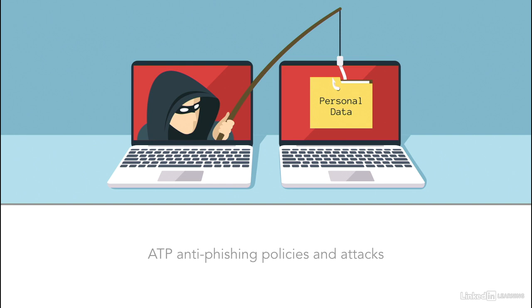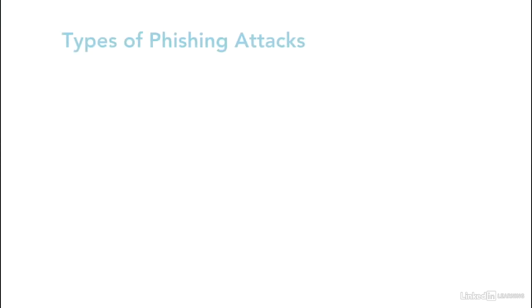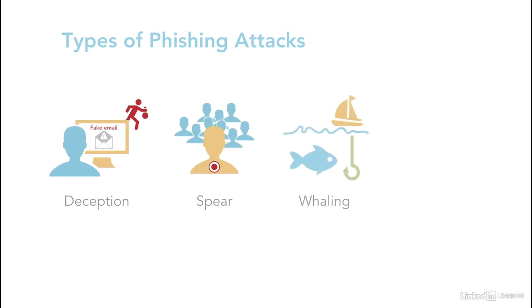Advanced Threat Protection has specific functionality aimed at combating these types of attacks in order to keep your data and assets safe and secure. We will first consider 4 of the most common types of phishing attacks. These are deception, spear, whaling, and malware.